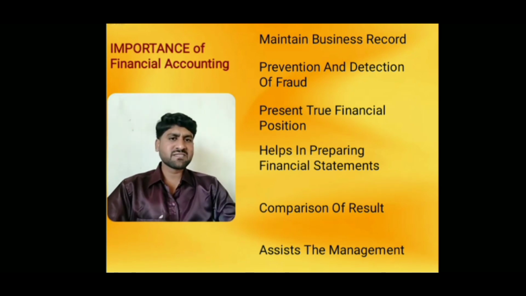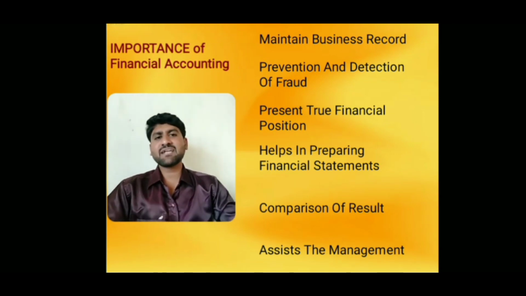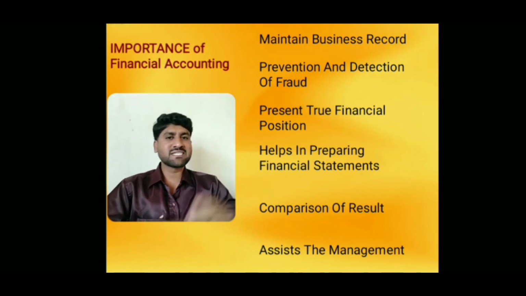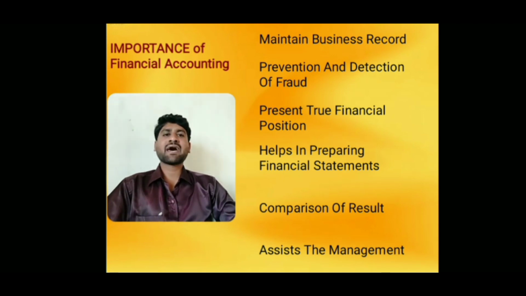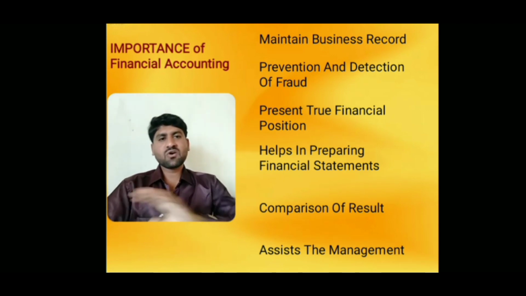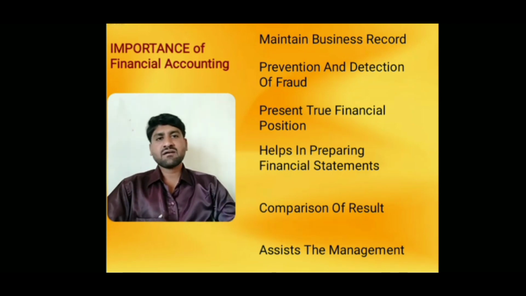For that purpose, with the help of financial accounting, the management works properly and effectively in a business. Automatically it generates more and more profit in the coming days and better expansion of business. That's why financial accounting assists the management. So these are all the main importance of financial accounting.